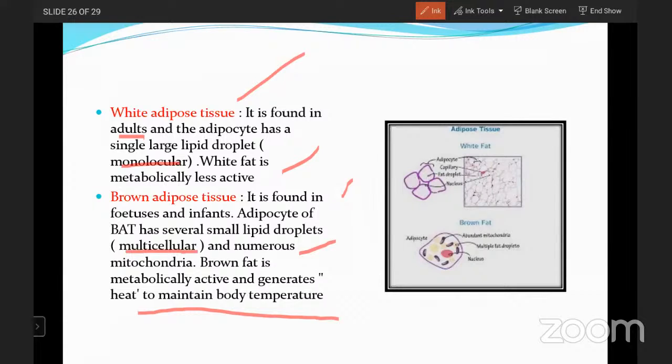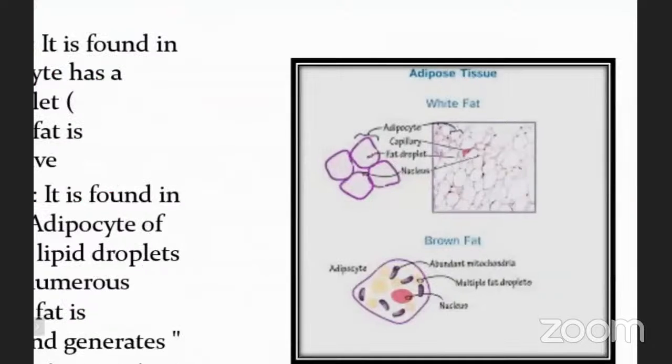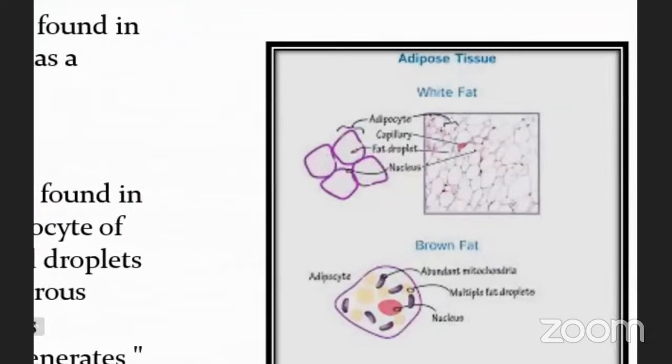Looking at the picture once again, this is the brown fat and that is the white fat. Brown fat is very active and white fat is less active. This is the comparison between the white and brown fats.